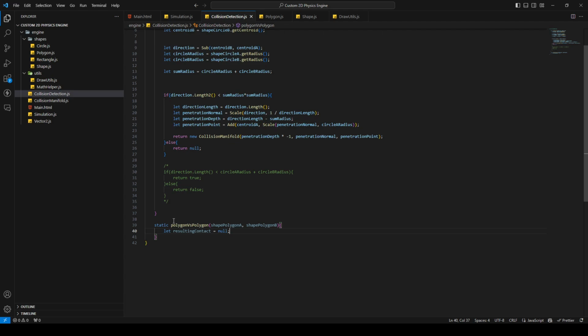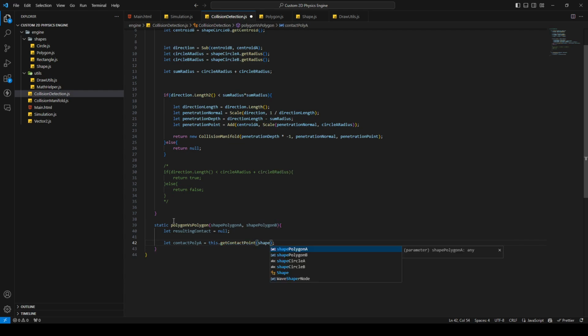Then we're gonna have a variable called contact poly A, and here we gonna call the get contact point, like in the presentation.